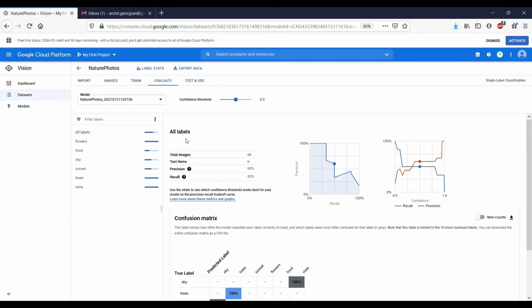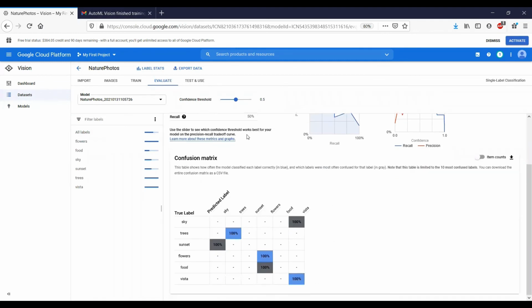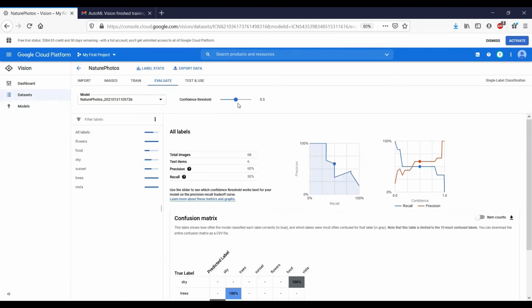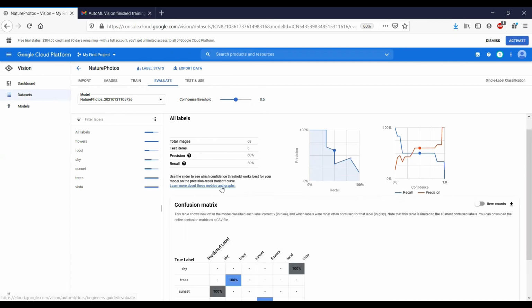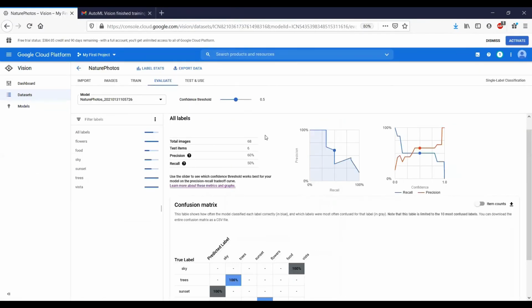So precision is the ability for the model to predict fewer false positives. Recall is the ability of the model to predict fewer false negatives. You also use what's called the confusion matrix, and this will show the percentage of incorrect predictions, either false positives or false negatives. So if you want to learn more about these metrics and graphs, you can click the link here. Now you can also move the confidence threshold and see how it affects your precision and recall scores. You can see all the changes that are taking place on the graphs and in the metrics as I move the slider for the confidence threshold.